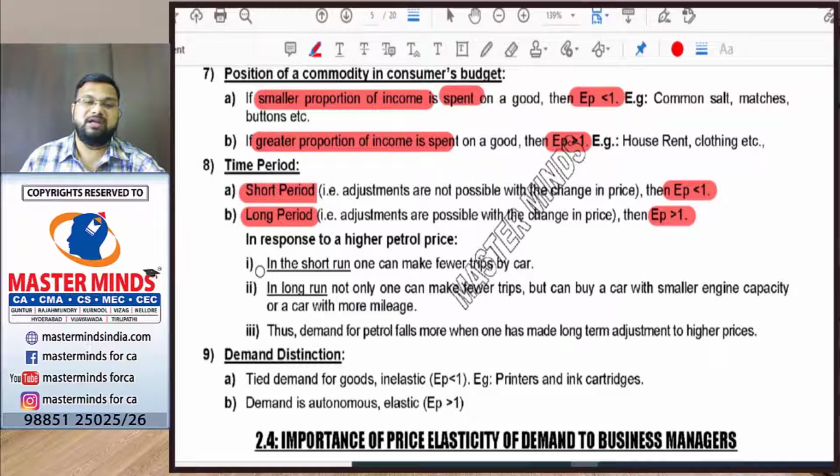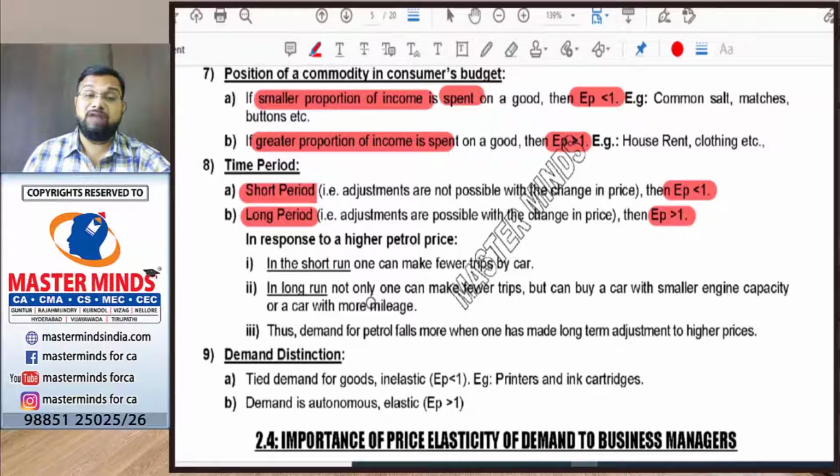The example is given below. If the price of petrol increases, overnight I am not going to change. I am using a big car, and suddenly if the price of petrol increases, then overnight I am not going to change my car. What I will do, I will go for fewer trips. In the short period, in order to reduce my expenditure, I will make fewer trips only. So demand for petrol will fall in the short run.